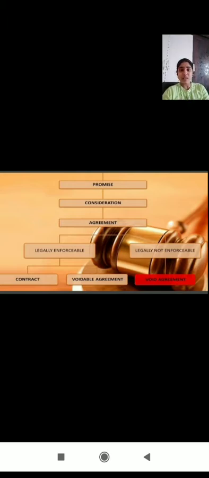So you can see with this ladder table that promise plus consideration is equal to an agreement, and when the agreement is legally enforceable, then it becomes a contract. When the agreement is legally not enforceable, then you can see here the red mark symbol: a void agreement.